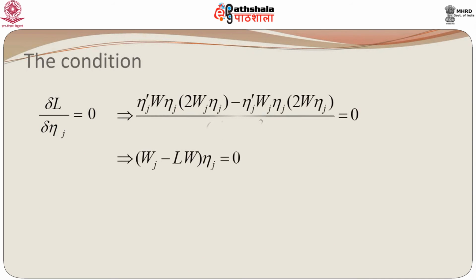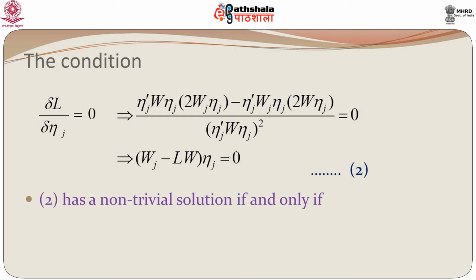So, what are the conditions for this? Delta L by delta eta j equal to 0, and this leads us to a very simple condition of wj minus Lw eta j is equal to 0. After a little simplification, this is what we get. And if you want to solve this equation 2, it will have a non-trivial solution only if we have the condition that the determinant of wj minus Lw is equal to 0.